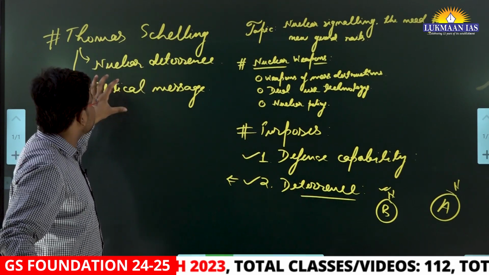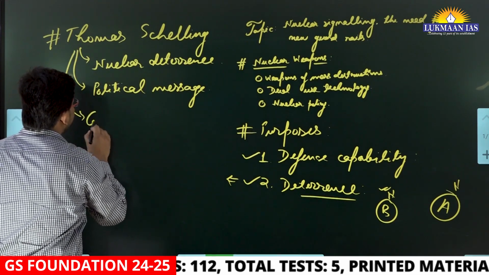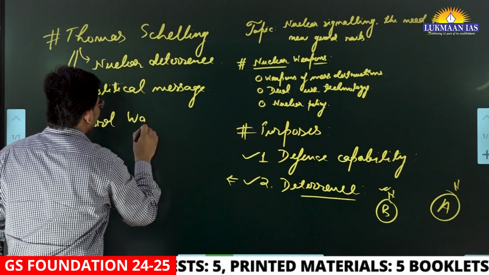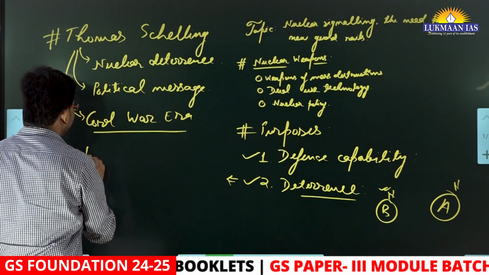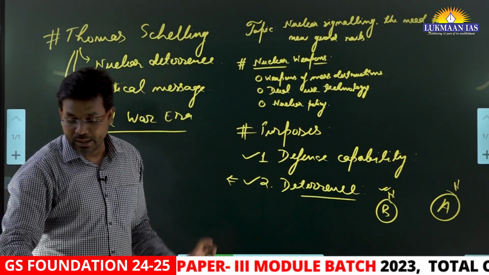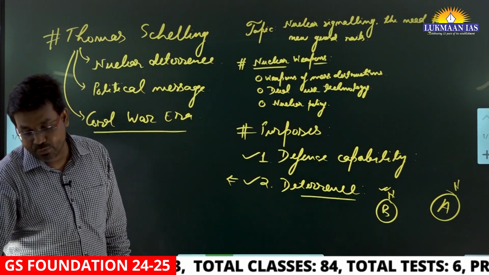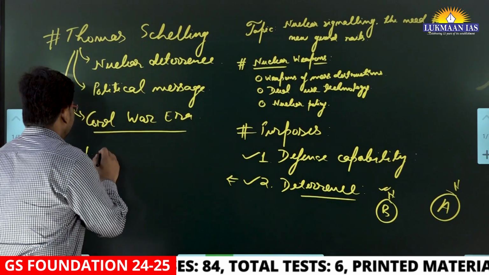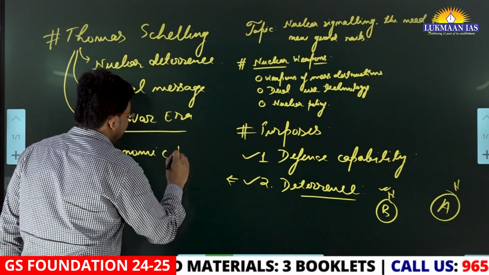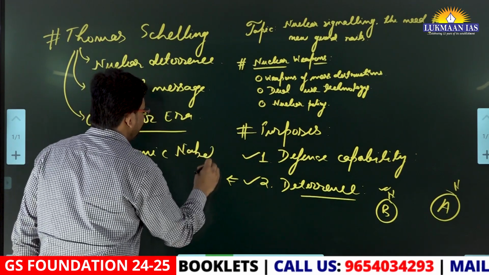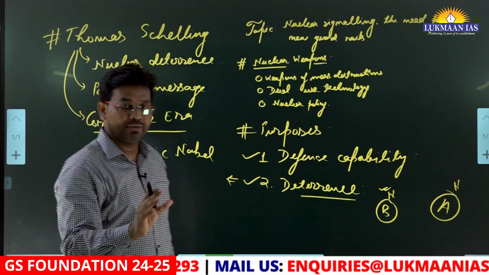This person has widely written about nuclear weapons during the Cold War era. He has written about what purposes the nuclear weapon solves, and he has won the economic Nobel Prize in the year 2005. So the name of this author is very, very important.